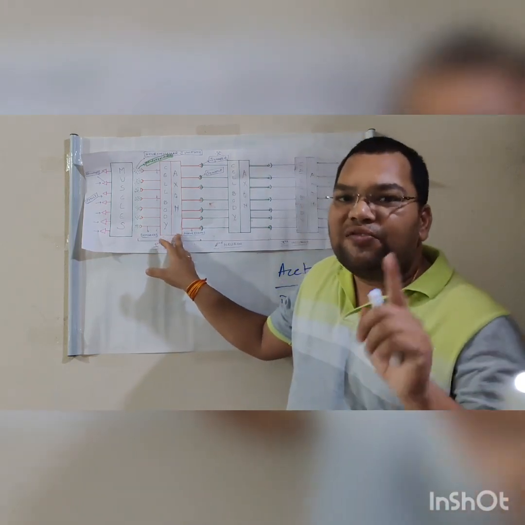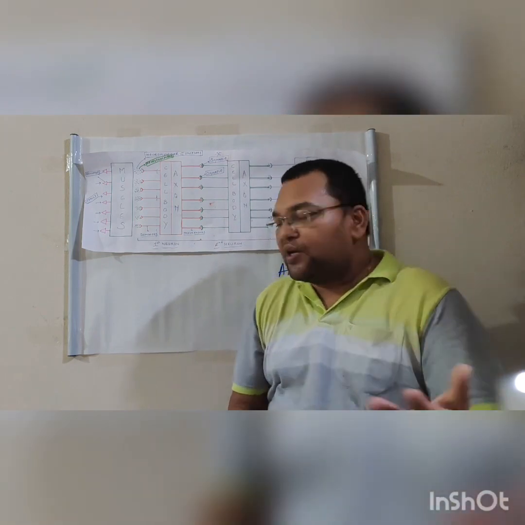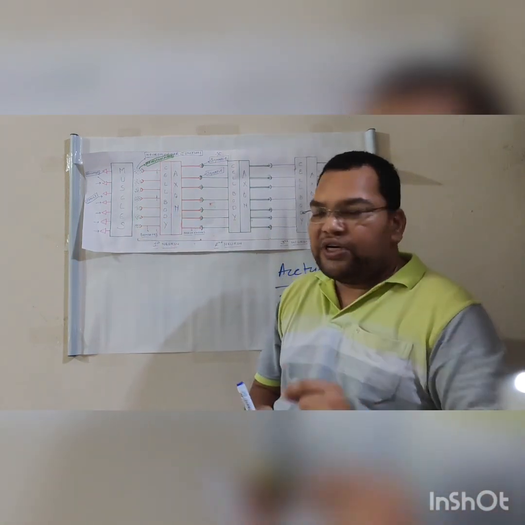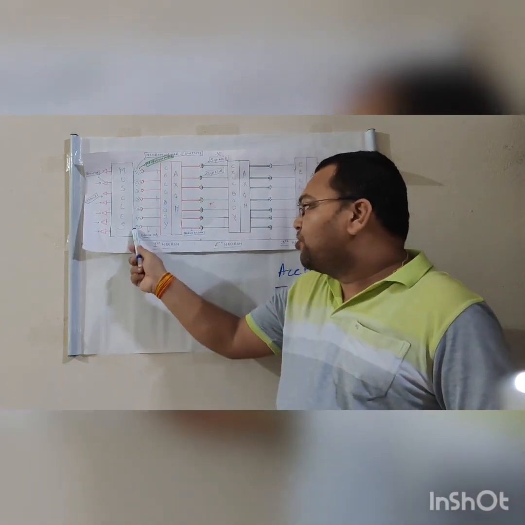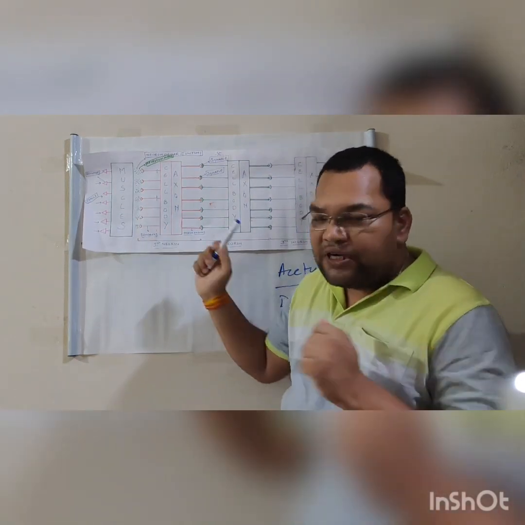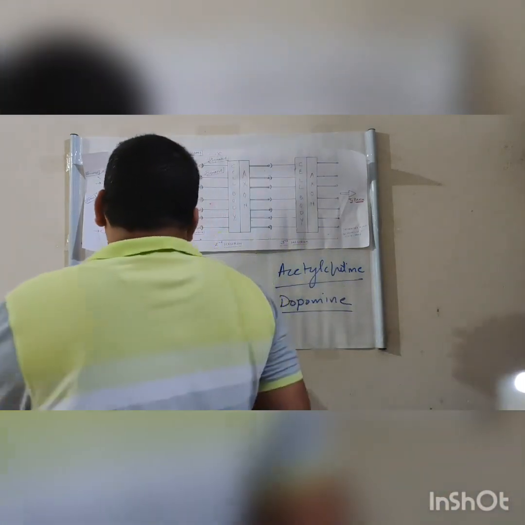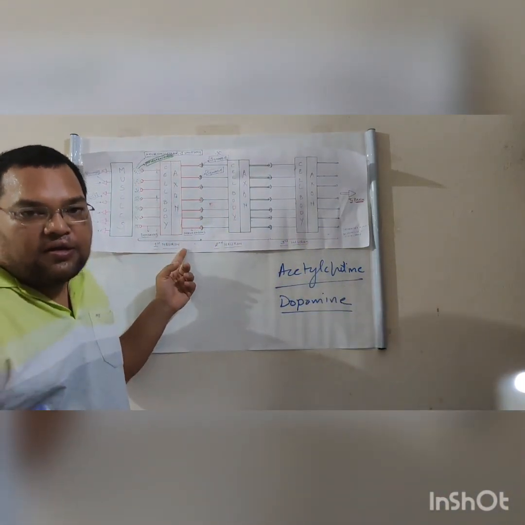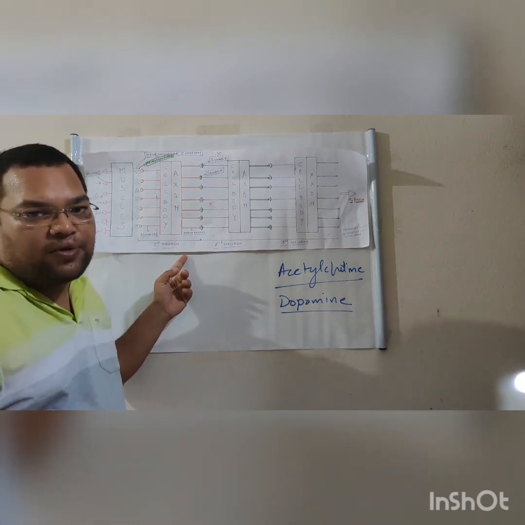That is a very important question for your board exam. In the board exam, they ask the functions of the different parts. So the function of the dendrite is to gather this information and process it. In the axon, the message passes as an electrical impulse.